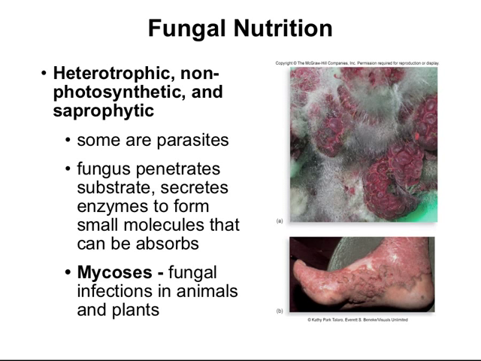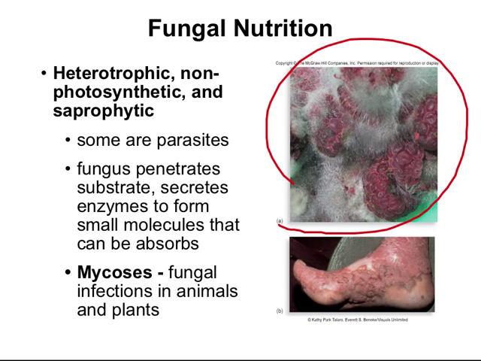Some are parasites. When a fungus causes an infection in an animal or plant, as in a parasite, that infection is called a mycosis. Here are a couple of examples of parasitic fungi. You can see in this image here the rhizopus fungi that's growing on these raspberries. The fungus will penetrate the substrate and secrete enzymes that form much smaller molecules that can then be absorbed by the fungal cells.